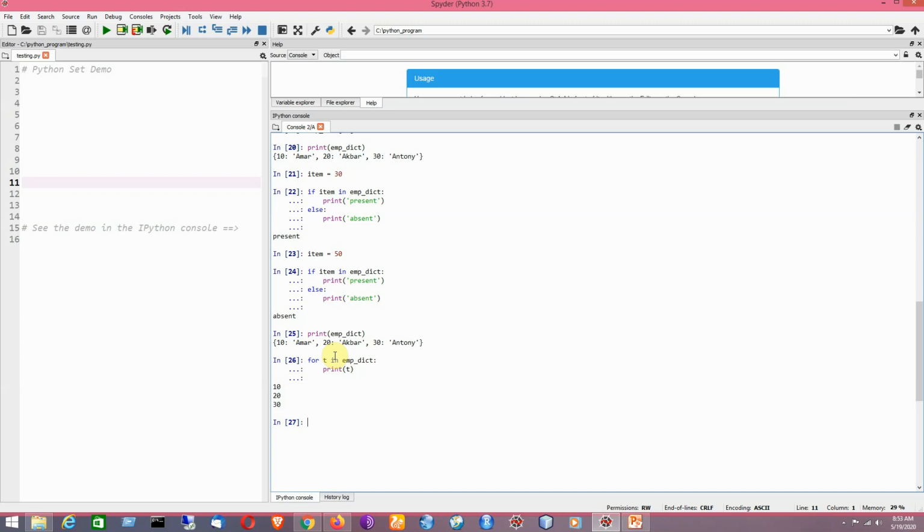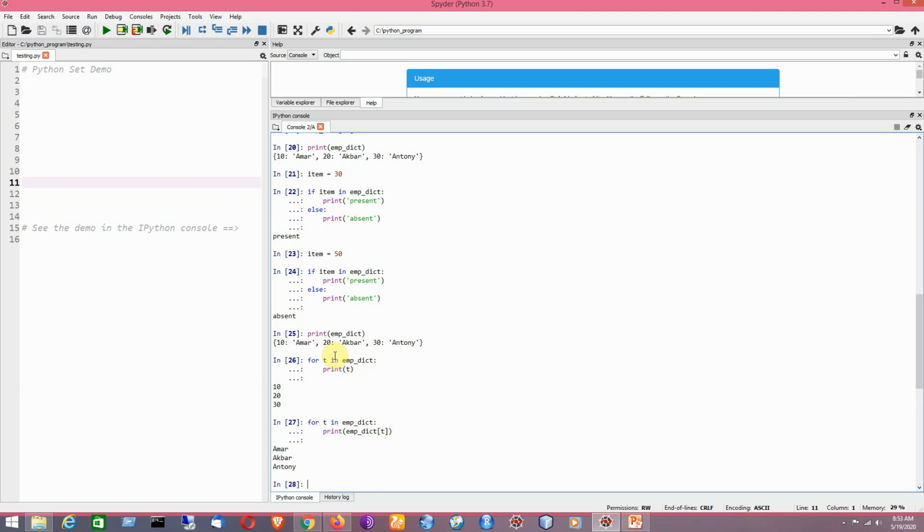Okay, in order to print the values, I can write here the dictionary name, and within index I have to place the variable. Okay, like it is denoted by t. So now it is showing the values.